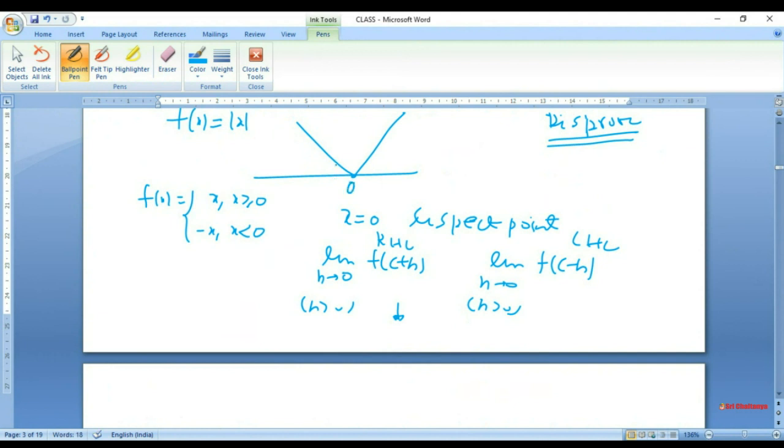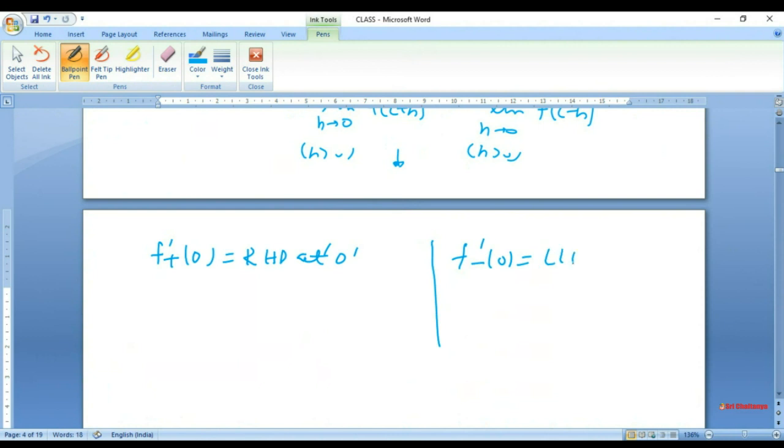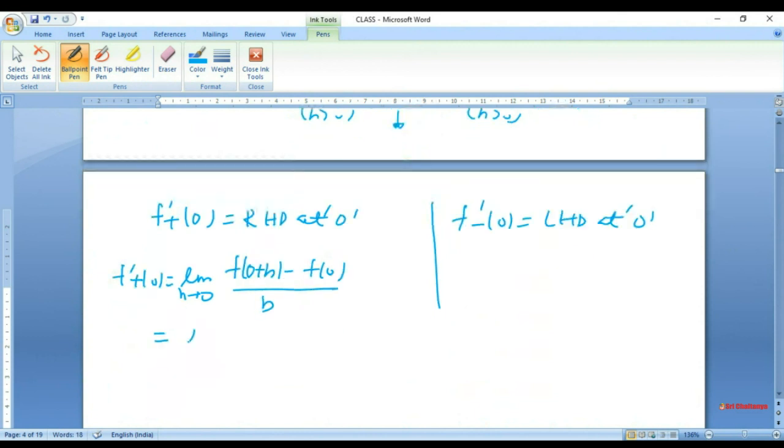That we can test analytically. Suppose we write f prime plus 0, which is the notation for the right hand derivative at 0, and similarly we have f prime minus 0, which is called the left hand derivative at 0. So f prime plus 0 is limit h tends to 0, f of 0 plus h minus f of 0 over h, and of course h is always positive.